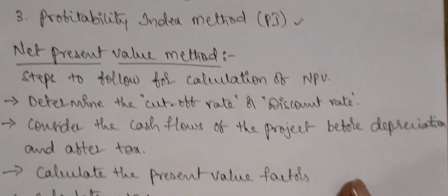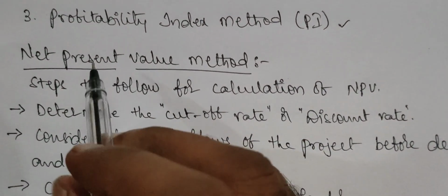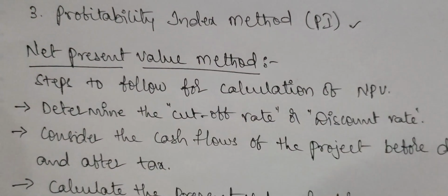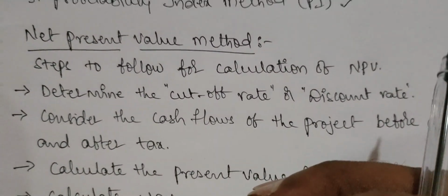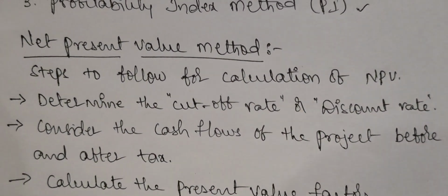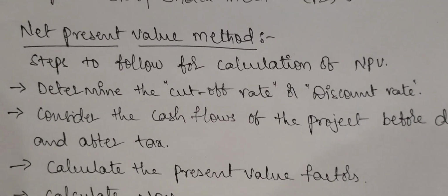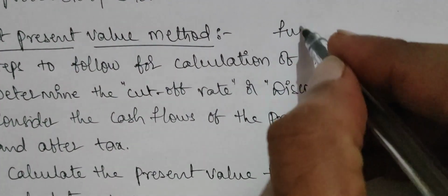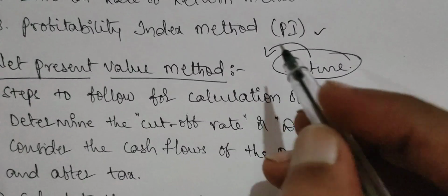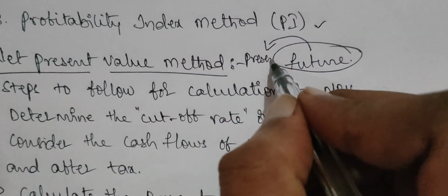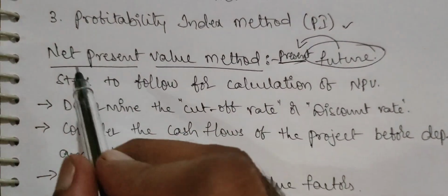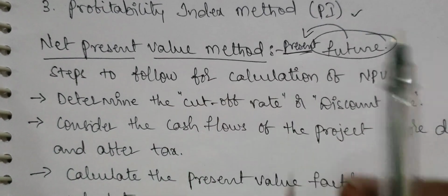Let's look into the net present value method. The net present value method describes the future cash flows at present values. In the future we may receive some thousands or lakhs of rupees, but that will be received in the future, it's not present. We are not receiving any amount now. So these future amounts will be converted into the present, and based on those present values, we will take the decisions. That's why the net present value method is very popular.